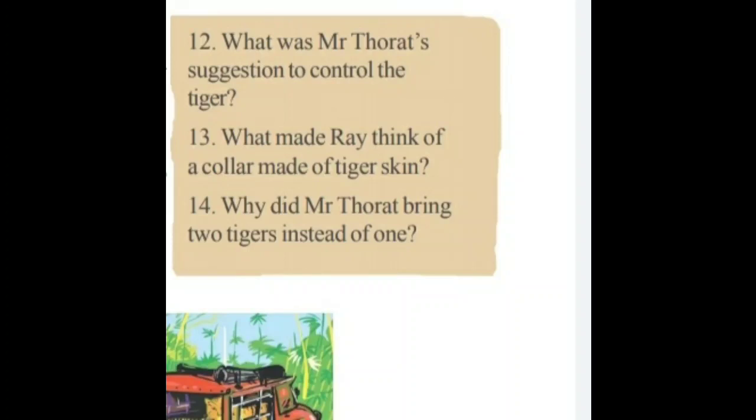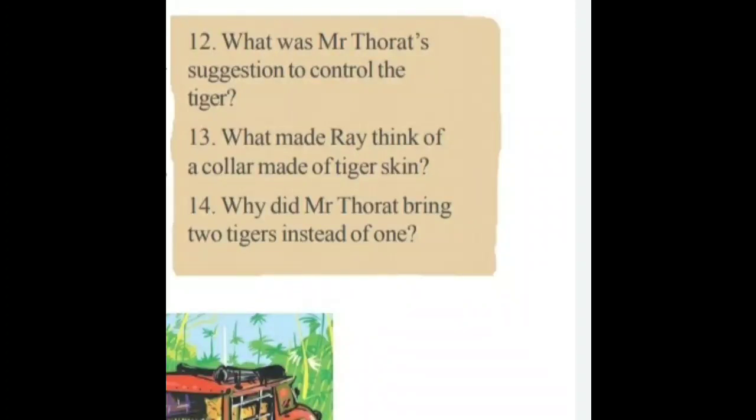Next, question number 12. What was Mr. Thorad's suggestion to control the tiger? Answer. Mr. Thorad's suggestion was to tie a wire around the tiger's neck, which should be thin but strong. Once again, Mr. Thorad's suggestion was to tie a wire around the tiger's neck, which should be thin but strong.